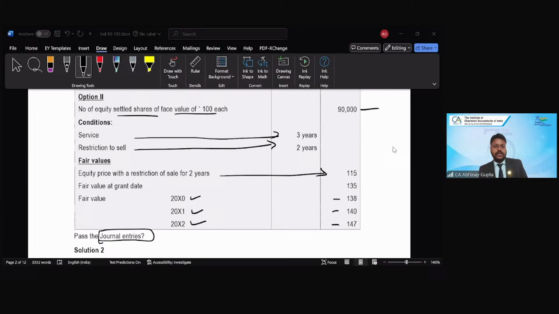Okay. Any luck with the answer? So first of all, you need to compute the fair value of the equity option and the fair value of the cash option. Then you need to arrive at the delta between the cash option and the equity option, and that delta would be regarded as the equity component. The remaining is the liability component. Then you need to allocate the equity component and the liability component over the vesting period, by applying the weights 1/3, 2/3, 3/3, and come up with the answer of the expense, right? So I just revised the steps you need to perform.